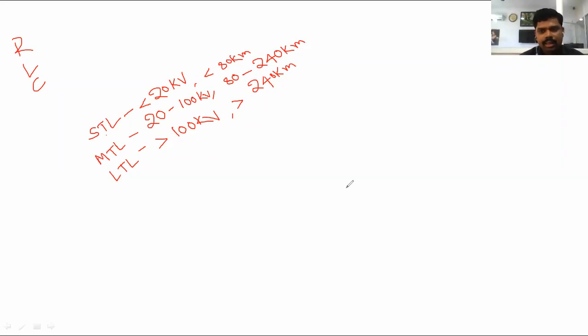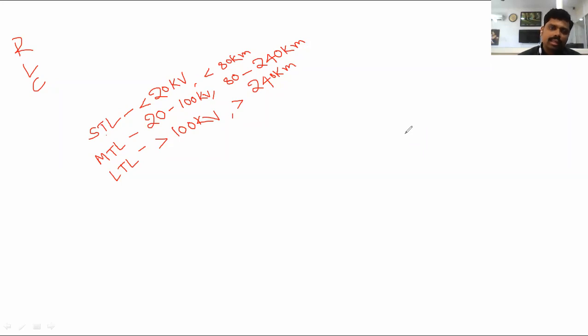In an AC transmission line, once the operating voltage is increased, the number of conductors required also increases. Up to 220 kV we use a single conductor. Beyond that, at 220, 400 and 765 kV, we use a bundle conductor. More than one conductor per phase is nothing but a bundle conductor. At 220 kV we use two conductors per phase, at 400 kV four conductors per phase, and at 765 kV six conductors per phase.